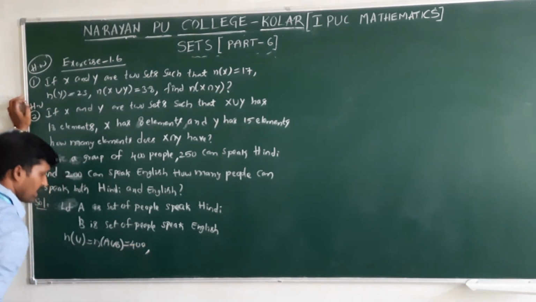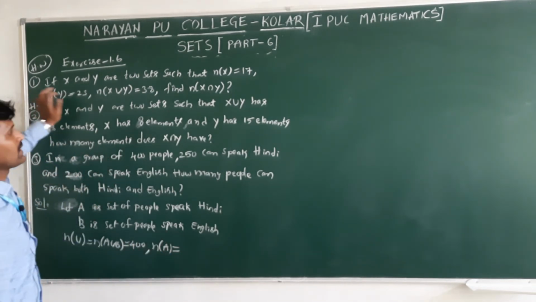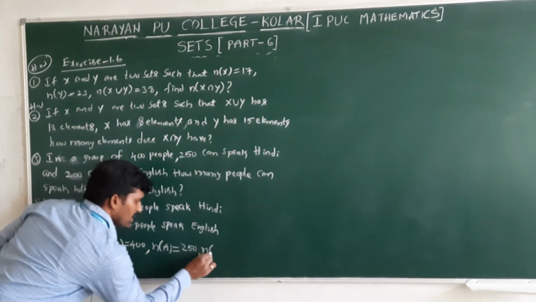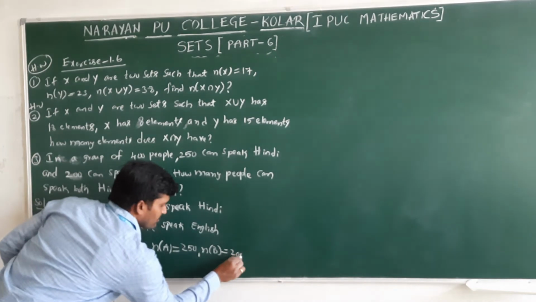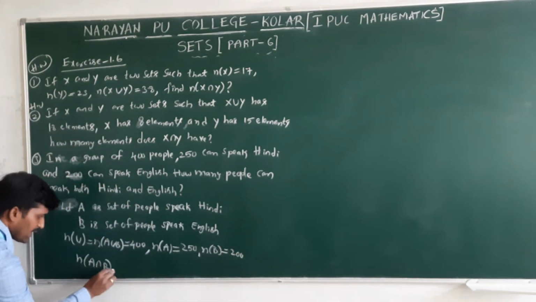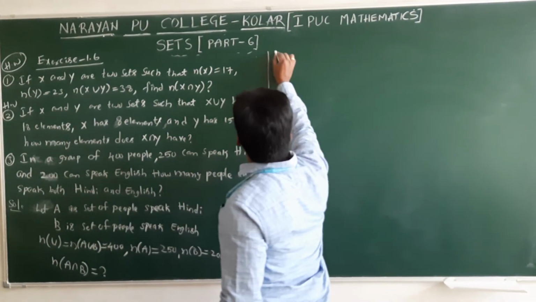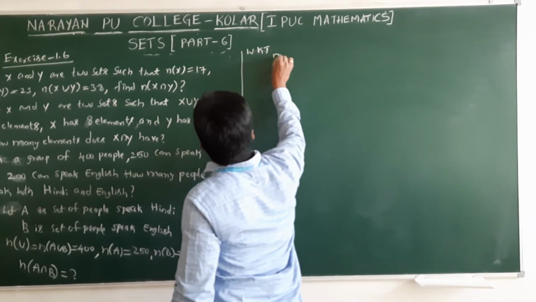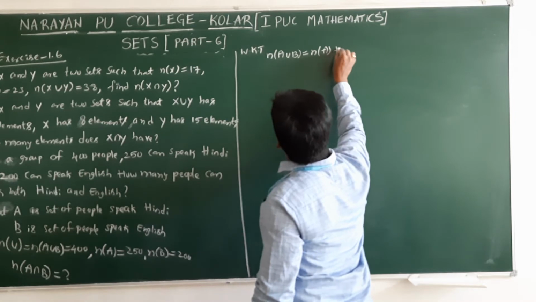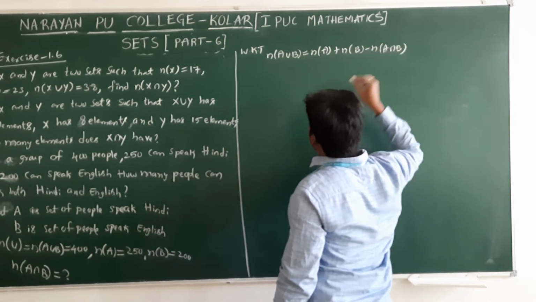That is 400. Number of people who speak Hindi, how many are there? 250. Number of people who speak English is 200. We need to find N of both, A intersection B. Now we have the formula. We know that N of A union B equals N of A plus N of B minus N of A intersection B.